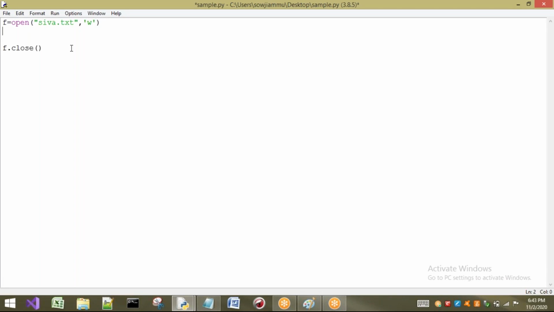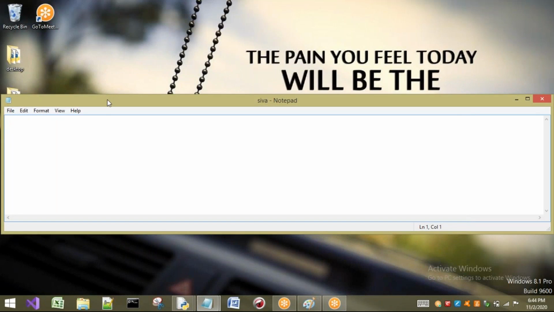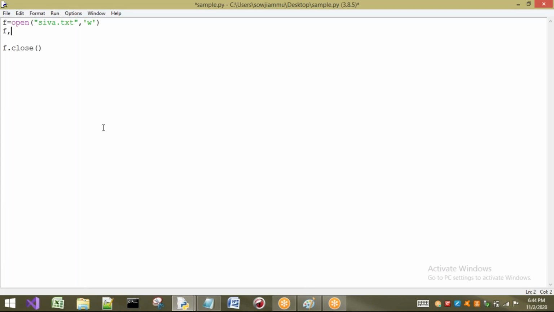Now what do I want to perform? I want to write something onto my file. First, let us check, is there any data in our file? Is there anything in my file? There is no data present in my file. So now I want to write something onto my file.